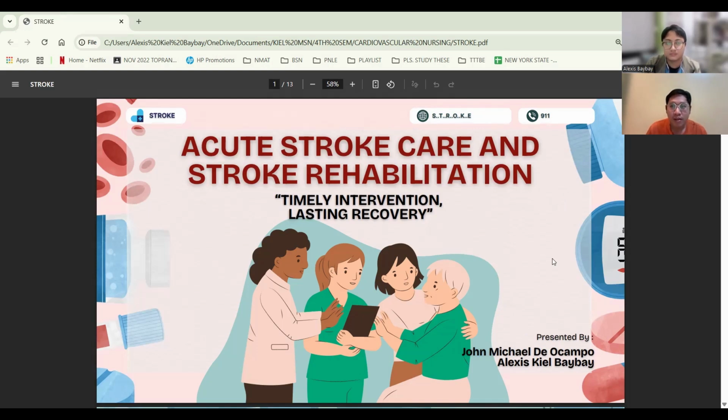Good day, everyone. Today, we will be presenting acute stroke care and stroke rehabilitation with the theme Timely Intervention, Lasting Recovery. This theme reminds us that for every minute a stroke is untreated, millions of brain cells are lost. And at the same time, recovery is not just about immediate survival, but also restoring independence and quality of life.